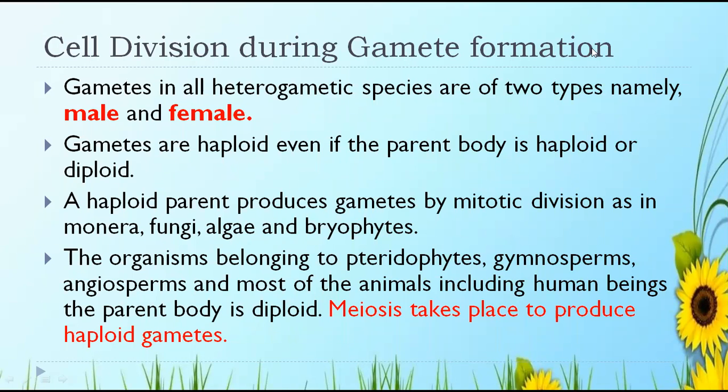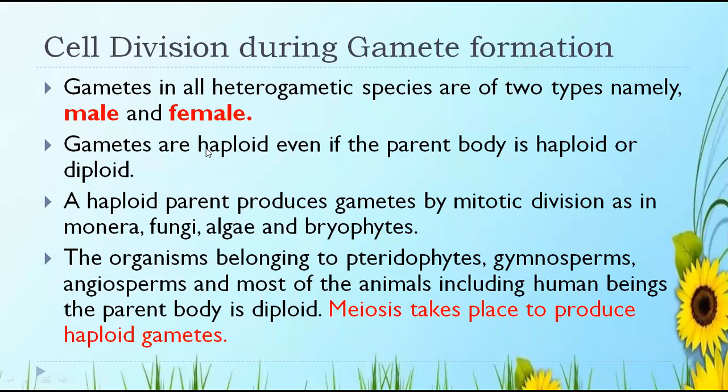Cell division during gamete formation. Here, gametes in all heterogamic species are of two types, namely male and female. Heterogamic species means hetero, I said, different. Yes or no? Heterogamic species means different, that is male and female. Gametes in all heterogamic species are of two types, namely male and female.